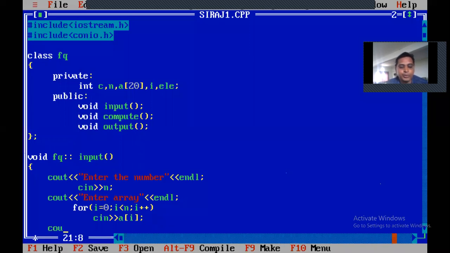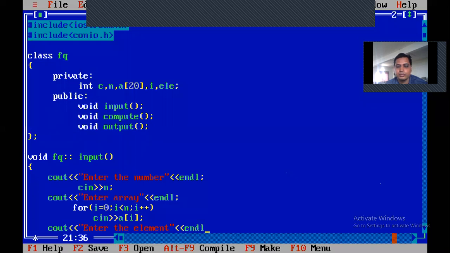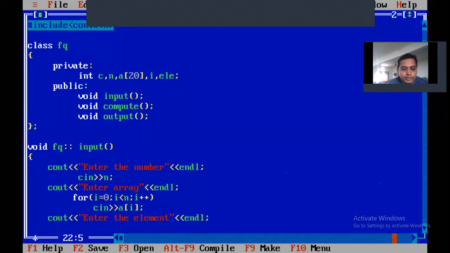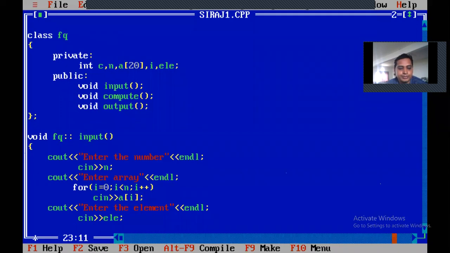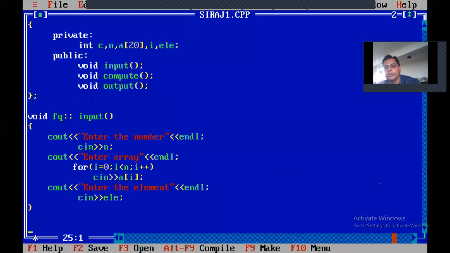And next input is cout. You just give enter the element. Enter the element, and then cin element. Okay. Then close the bracket and leave one line. It will be good. Leave one line.